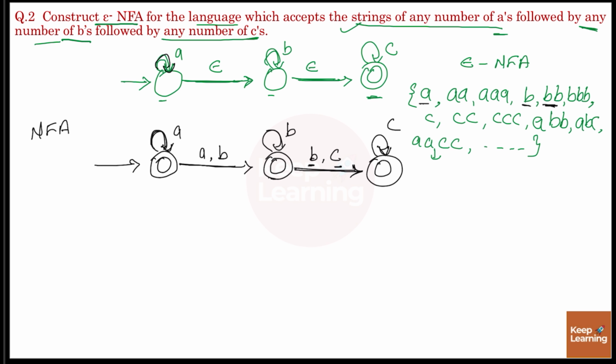Now it can accept A, double A, or triple A, B, single B, double B, triple B. Similarly, it can accept C, but here it is not accepting C, so we have to define this transition.